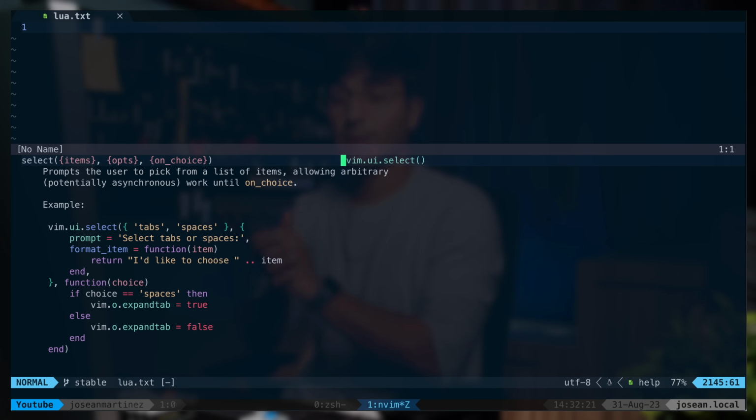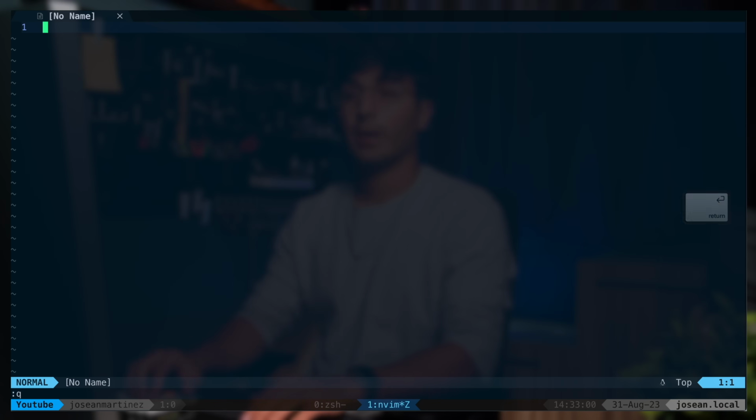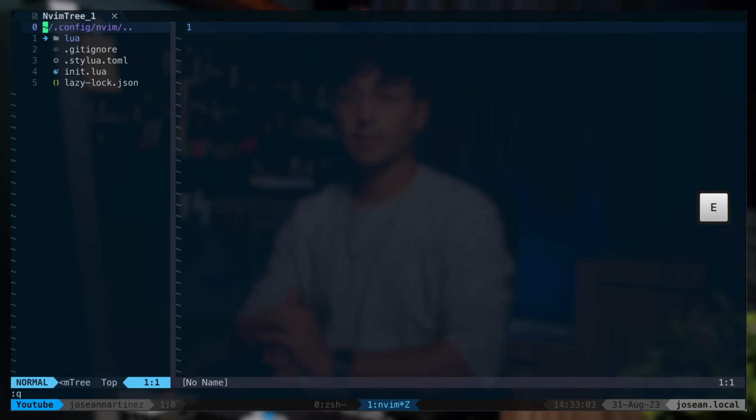So these functions get called when doing several different things in Neovim, including LSP specific functionality like selecting from a list of code actions or doing a smart rename of a variable or a function. So that's why we want to improve this UI with dressing.nvim. Let's install the plugin by going over to the File Explorer.